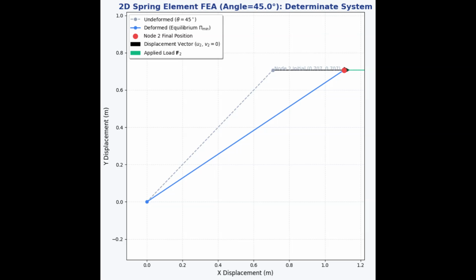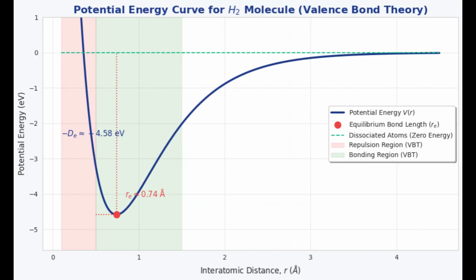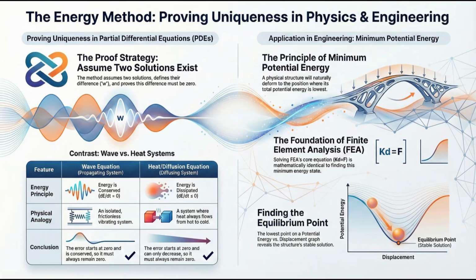So, these foundational methods just confirm that a system's stable state is always found by either minimizing its potential energy or dissipating its error.